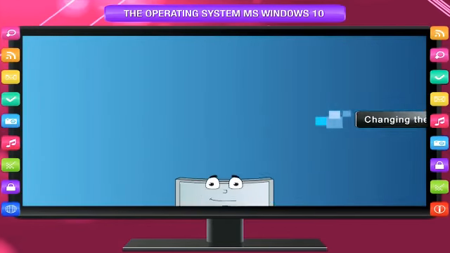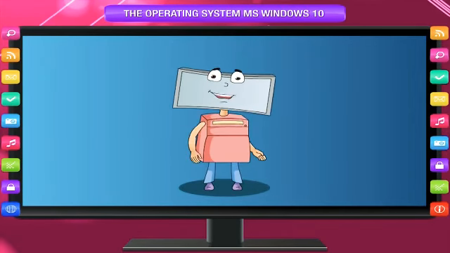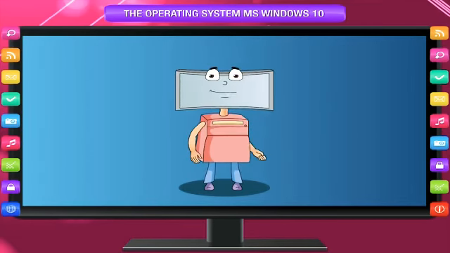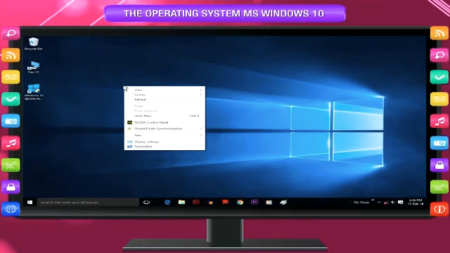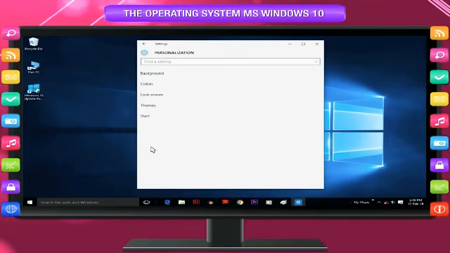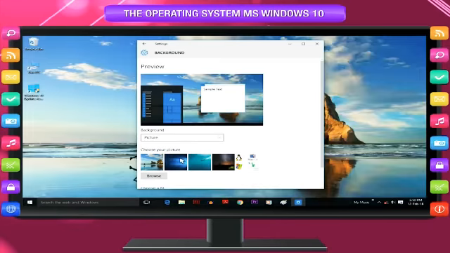Changing the desktop background. The desktop background or wallpaper is a picture, color, or design on the desktop. Do you want to change the look of your desktop? Well, it is easy. Just follow these simple steps. Right-click anywhere on the desktop away from the icons. A pop-up menu will open. Select Personalize. The personalization dialog box will appear. Click on Background option. Choose your picture and click on it. Desktop background or wallpaper will appear on the monitor. You have done it. The wallpaper is changed as per your choice.